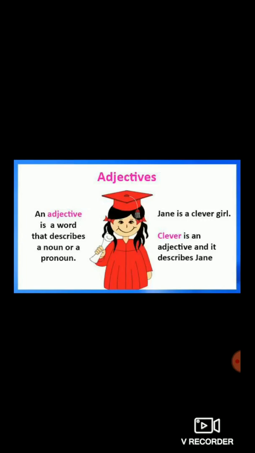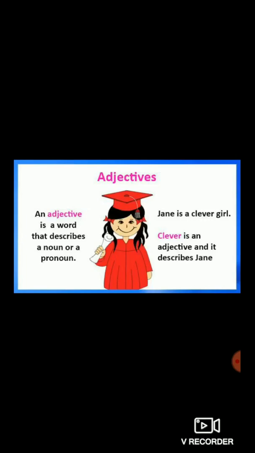So Jane is a noun. And what describes a noun? Clever. Clever is an adjective because it tells something more about Jane. How is Jane? Jane is a clever girl. Clever is an adjective and it describes Jane. Understood the concept of adjective?